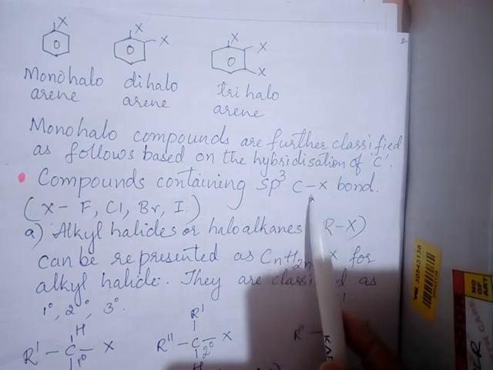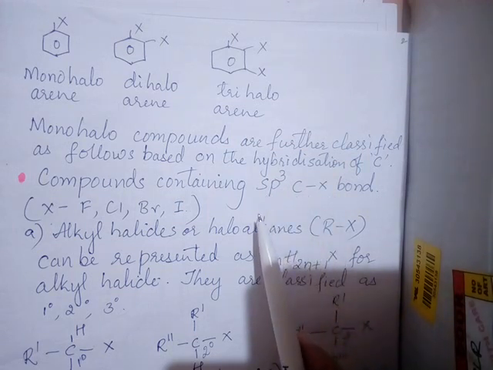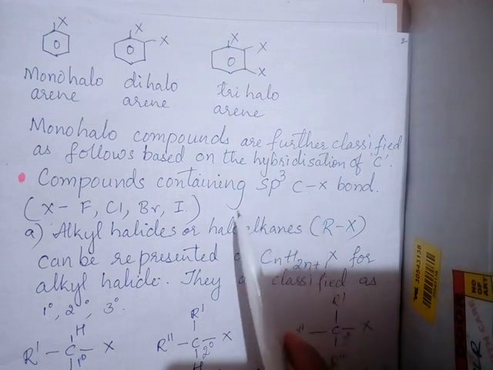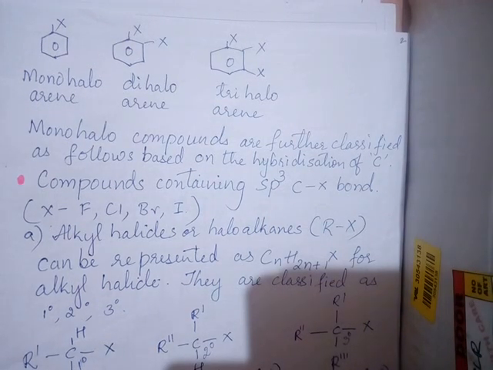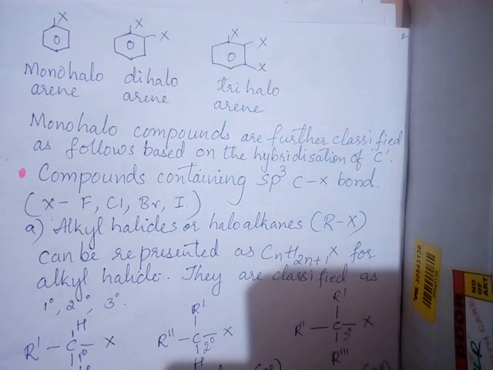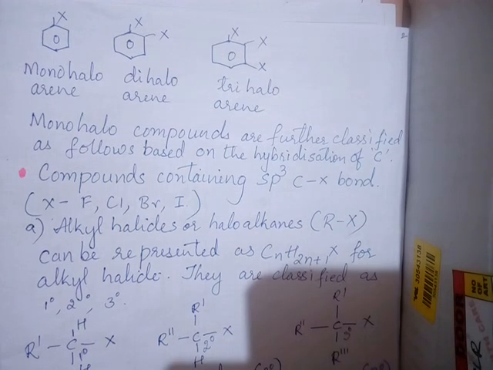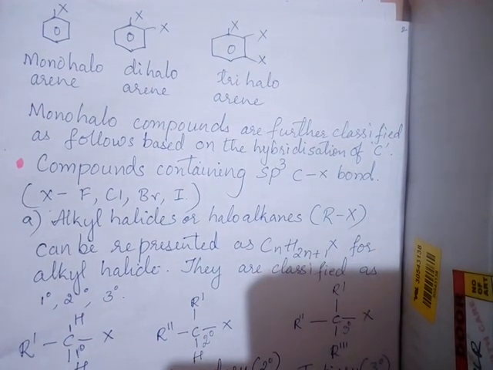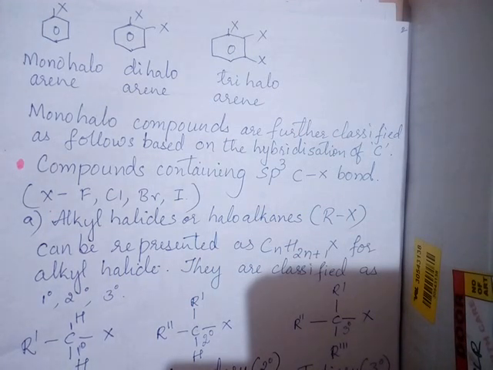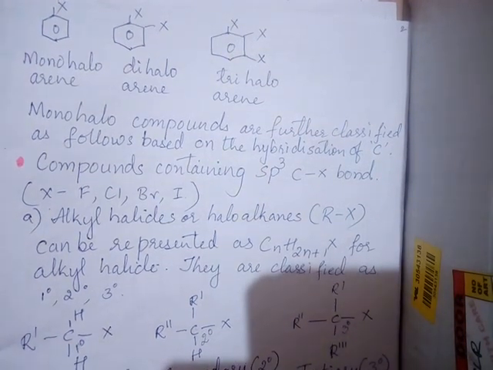When you call carbon sp3 hybridized carbon, suppose carbon to carbon there is a single bond, in that case we call the carbon to have sp3 type of hybridization. Suppose if carbon to carbon double bond is there, then we call it sp2 hybridization. Suppose if carbon to carbon triple bond is there, then we call it sp hybridization.